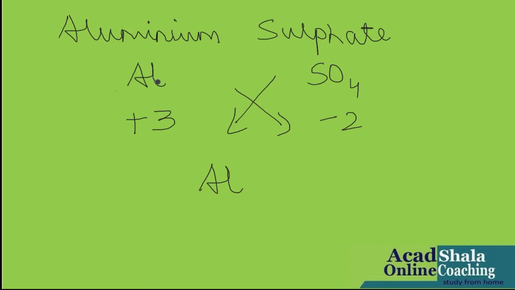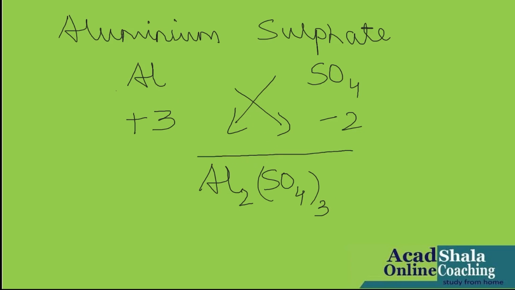Al will take the valency of sulfate. Sulfate will take the valency of aluminium. Al2(SO4)3. Why have I written SO4 in brackets? Because the rule says polyatomic ions are always written in brackets. If you write 3 at the base of the 4 without writing the bracket, it is absolutely wrong and you will get 0 straight away.